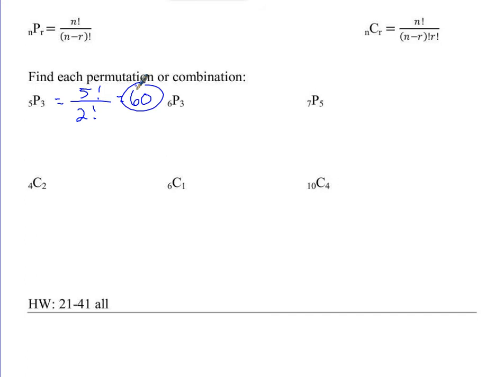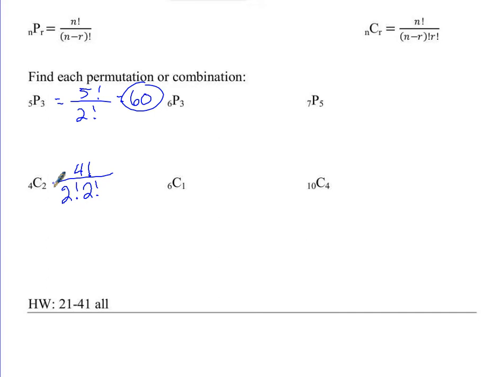Okay, I'll do that combination one below that. So this is a combination, which means I'm using this formula. So I'm going to go 4 factorial divided by 4 minus 2 factorial, which is 2 factorial, and then 2 factorial. Now, R is this number.